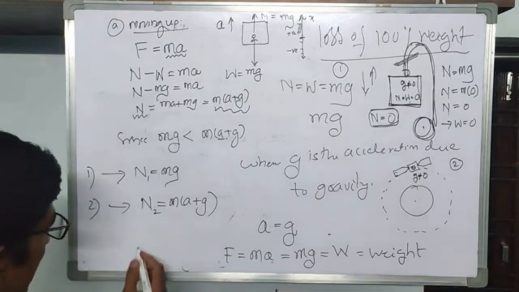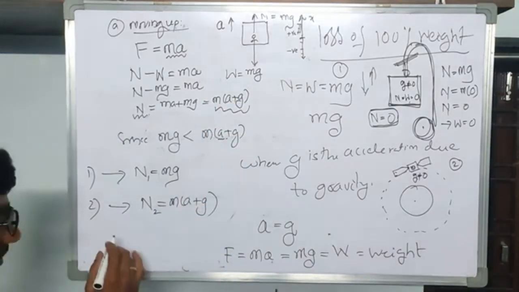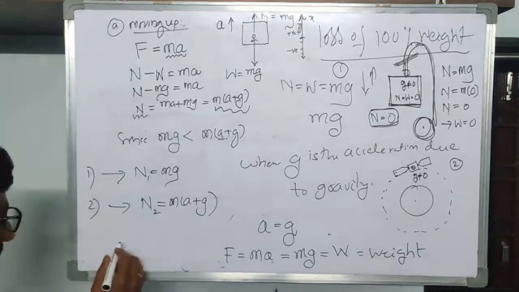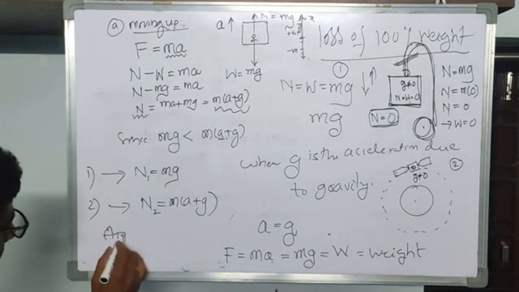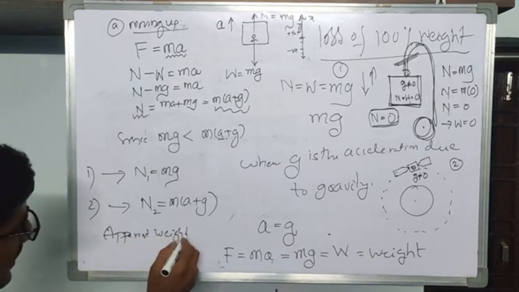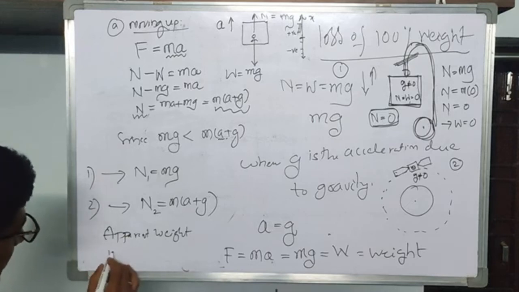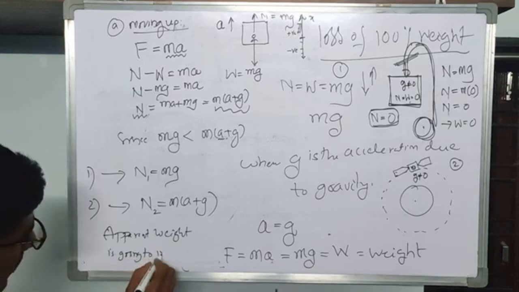Here, what is happening in this case? We say that the apparent weight of the person, that means the weight which he feels, is going to increase.